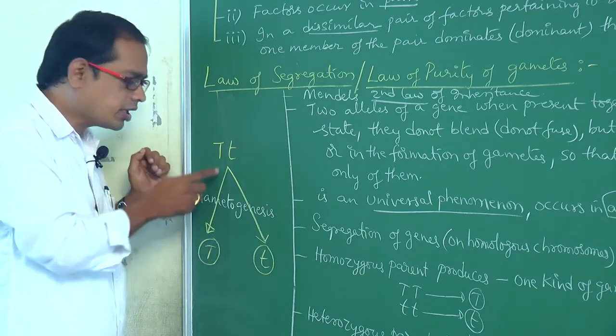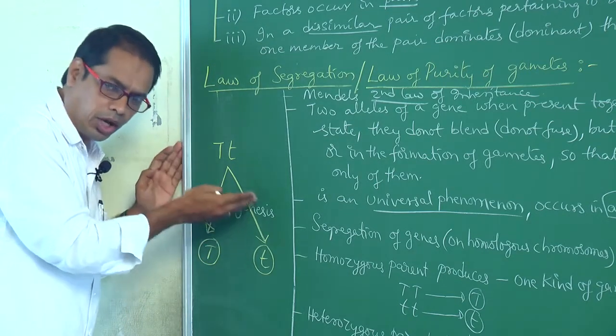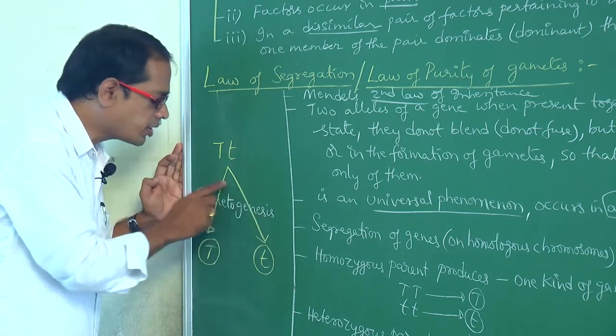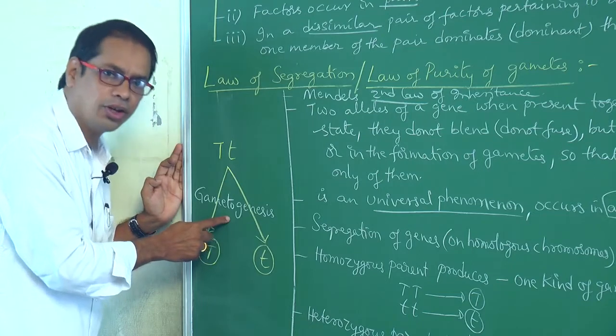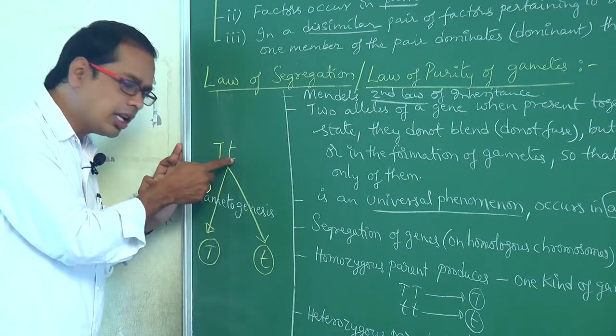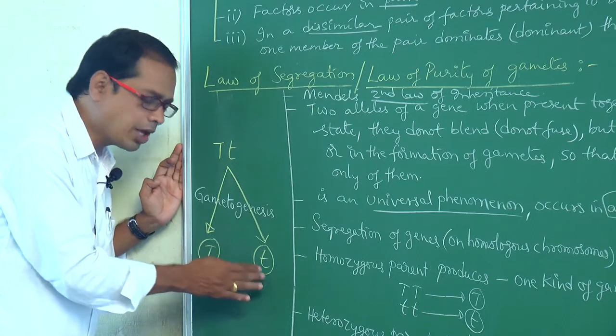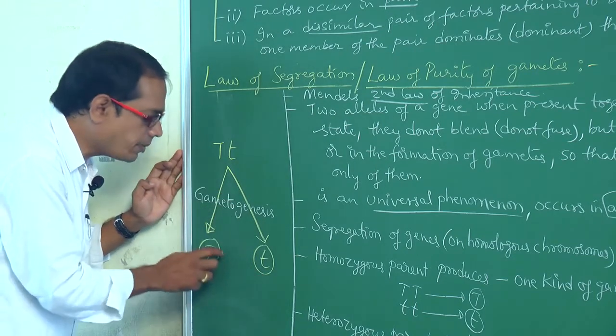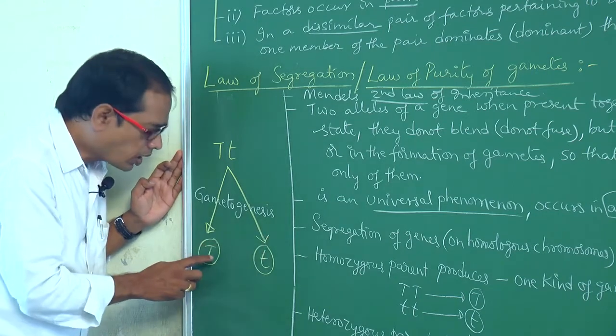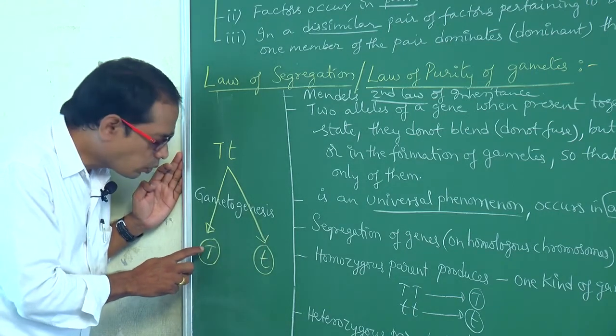When do these 2 alleles segregate? During meiosis or the formation of gametes. Formation of gametes is called gametogenesis. So these 2 alleles are segregated during meiosis or in the formation of gametes. See, this is one gamete, this is one gamete. One gamete contains how many alleles? 1 allele.